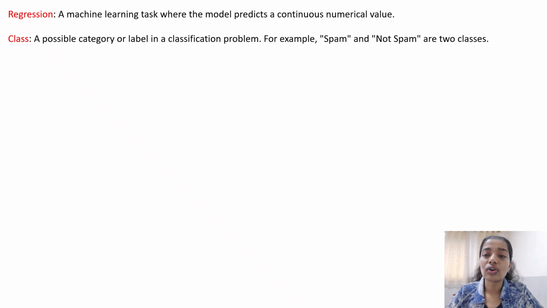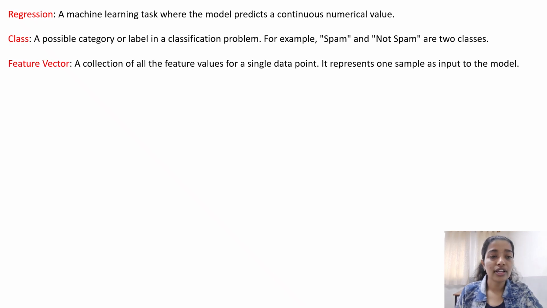Then class. As I gave the same example a minute ago, we predict whether the mail is spam or not. When we have different categories, like the animal is this or that, or let us say a student is pass or fail, we have different classes. We have different categories where we are trying to classify our data. We can have multiple classes and we are trying to predict. So when we have classes, we come up with classification. So these are basically the labels, or these are categories.